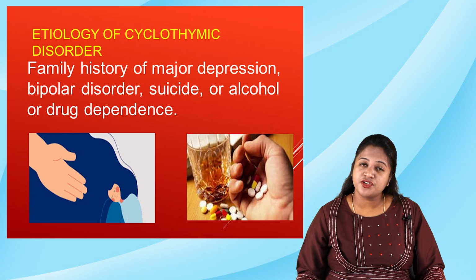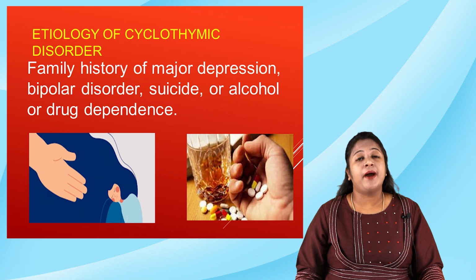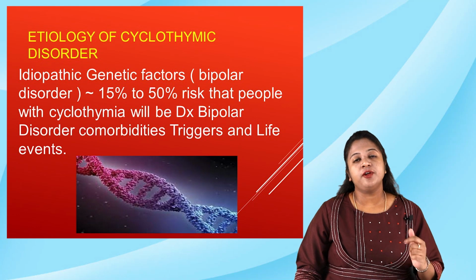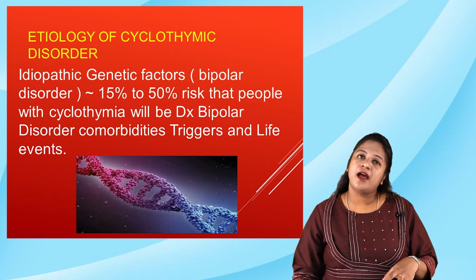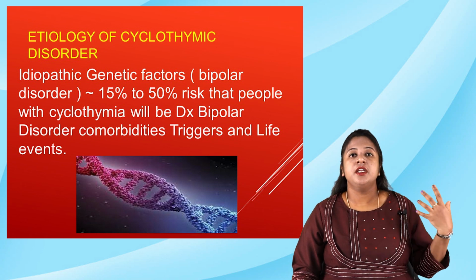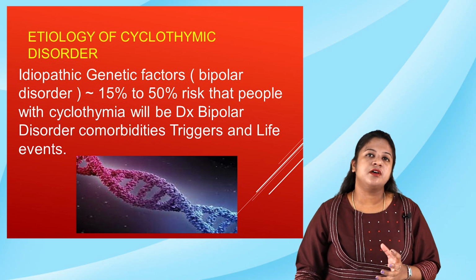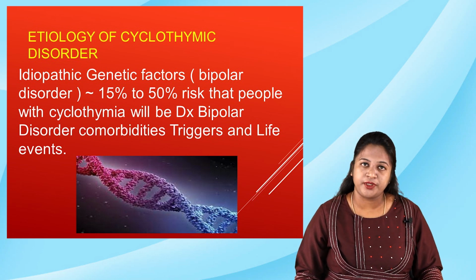So what is cyclothymia? Cyclothymia is a persistent mood disorder wherein the client will experience a milder form of depression and a milder form of mania, otherwise called hypomania, right? So, moving on to the etiology of cyclothymic disorder. Number one is a family history of major depression, bipolar disorder, suicide, alcohol or drug abuse. Then we have the idiopathic genetic risk factors. There will be comorbid conditions, especially bipolar disorders, and there are some triggers or events in their life which contribute to cyclothymia.